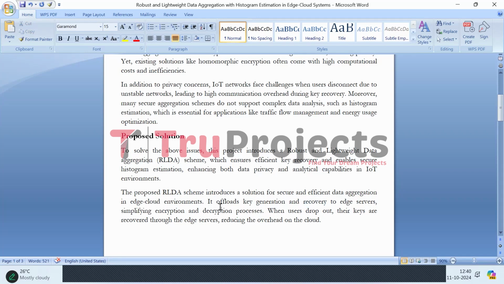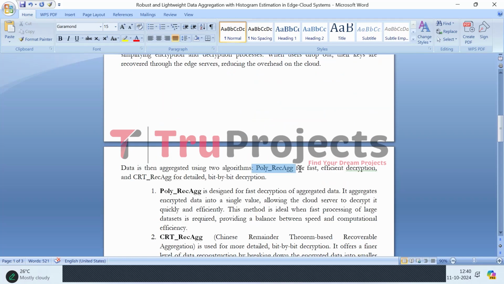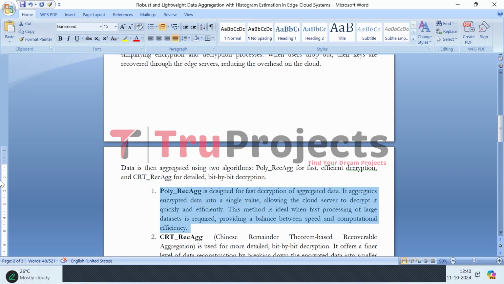So in this project, two algorithms play a crucial role, which are PolyRec aggregation and CRT Rec aggregation. So what is this PolyRec aggregation? It is engineered for speed and efficiency. It aggregates encrypted data into a single value.